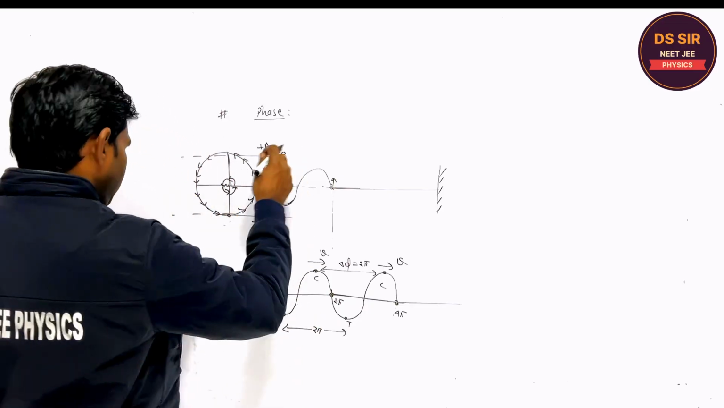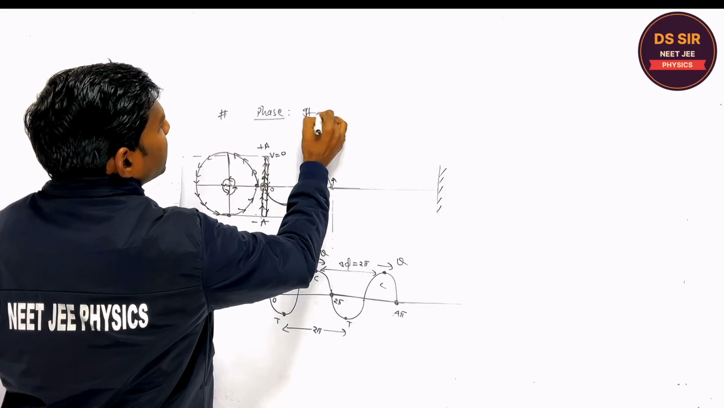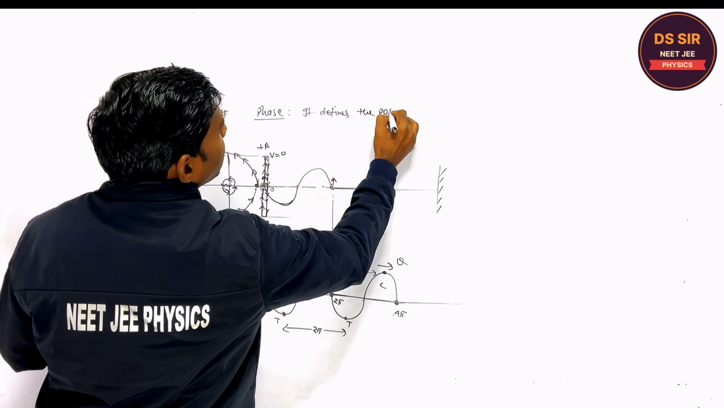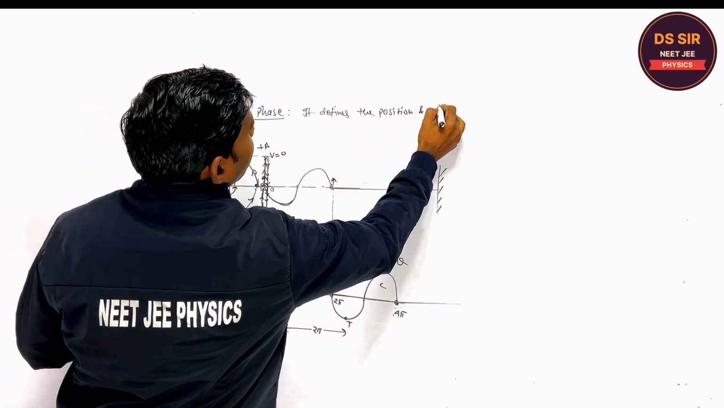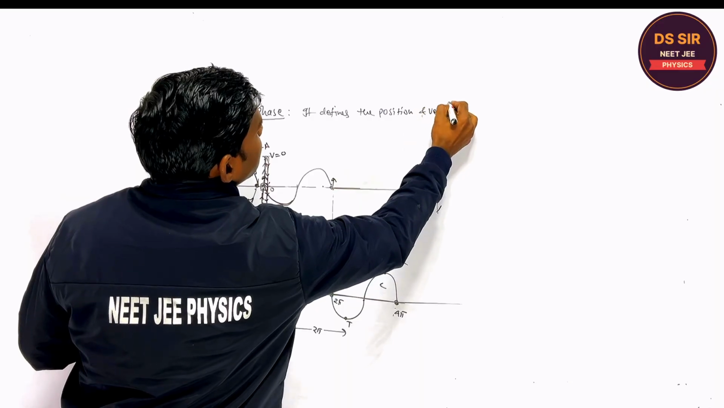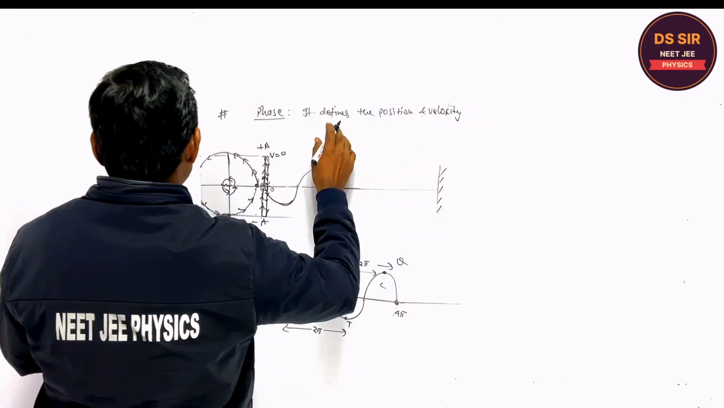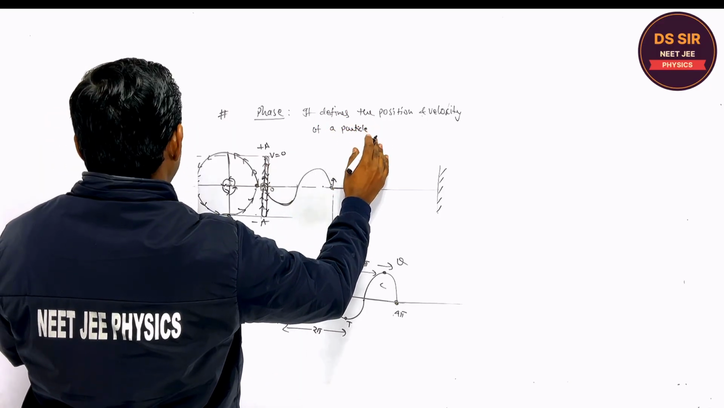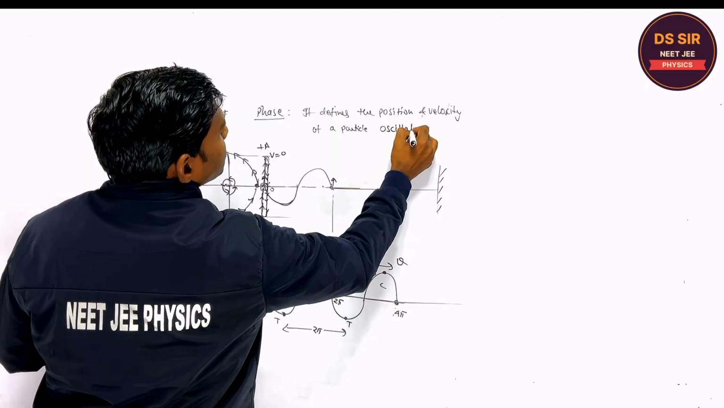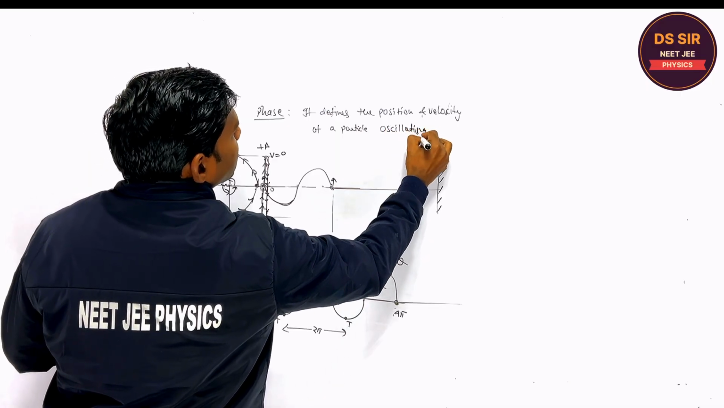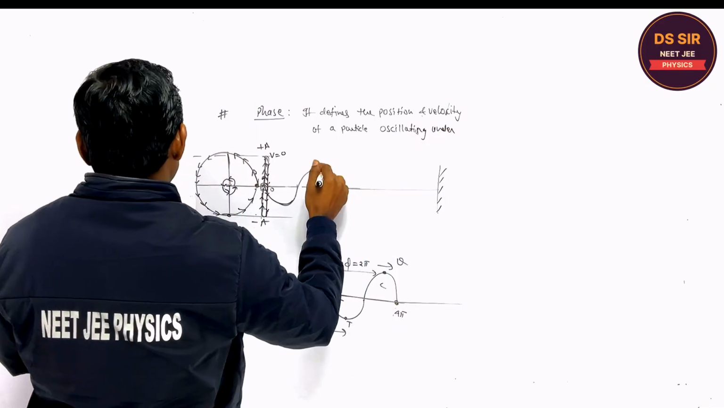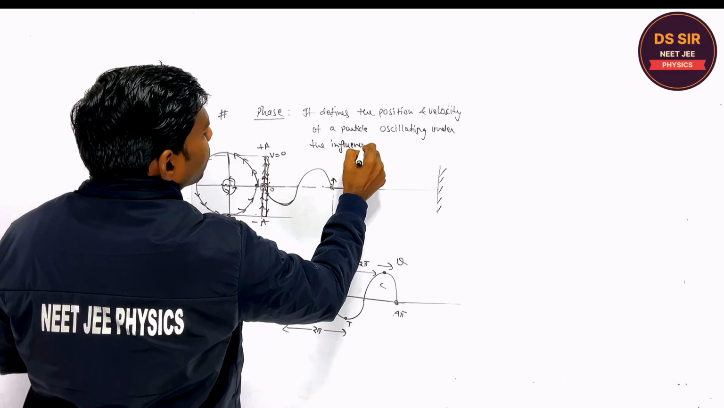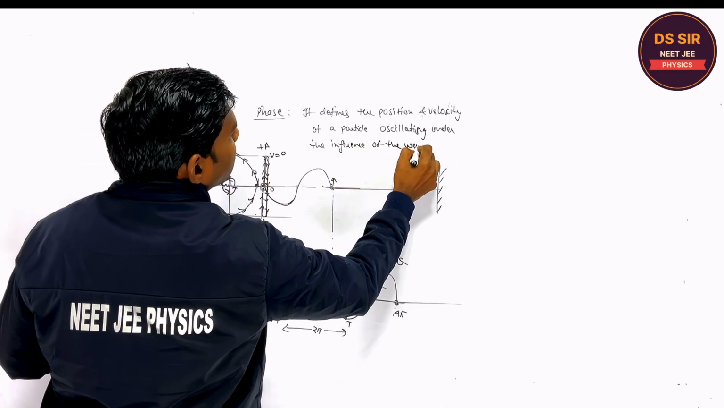Right. So what is the phase? Definition, I am writing: it defines the position and velocity of a particle oscillating under the influence of the wave, right, under the influence of the wave.